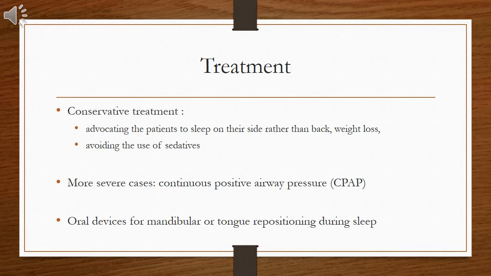More severe cases often benefit from continuous positive airway pressure, known as CPAP, which involves the application of continuous positive pressure to the airways during sleep using a CPAP machine that delivers positive airway pressure through a face mask or a nasal pillow. This provides pneumatic splinting of the upper airways and prevents collapse and consequent obstruction and apnea. Polysomnography is usually performed with the patient fitted with CPAP in order to assess the benefit of CPAP in reducing the AHI. Other treatment modalities may be used if CPAP is not tolerated or is ineffective.